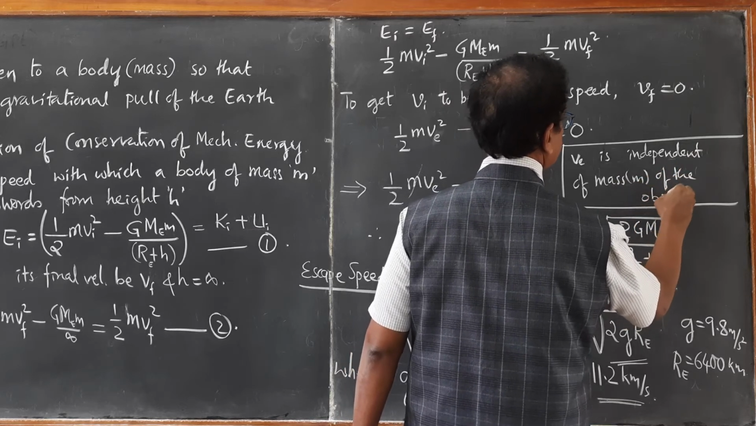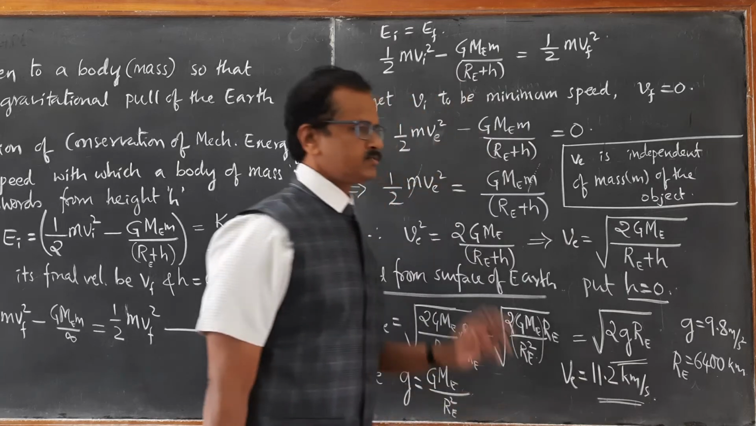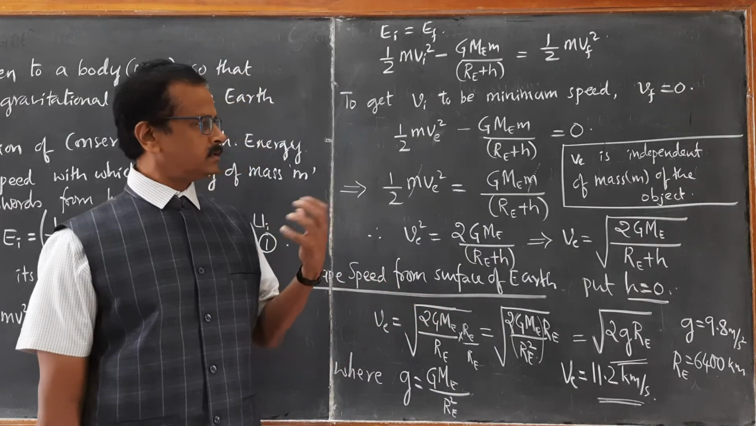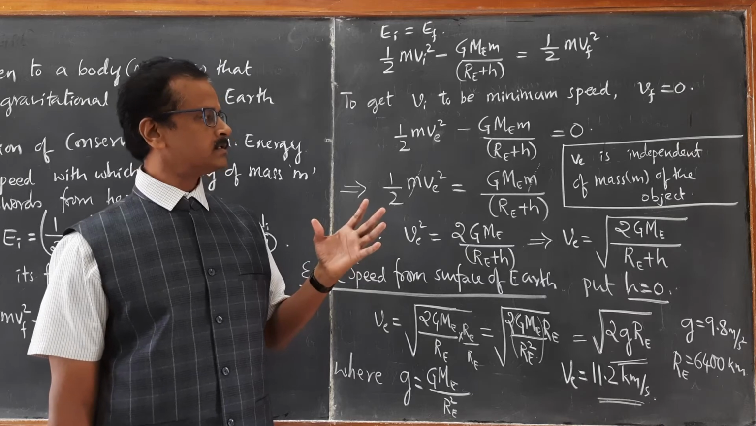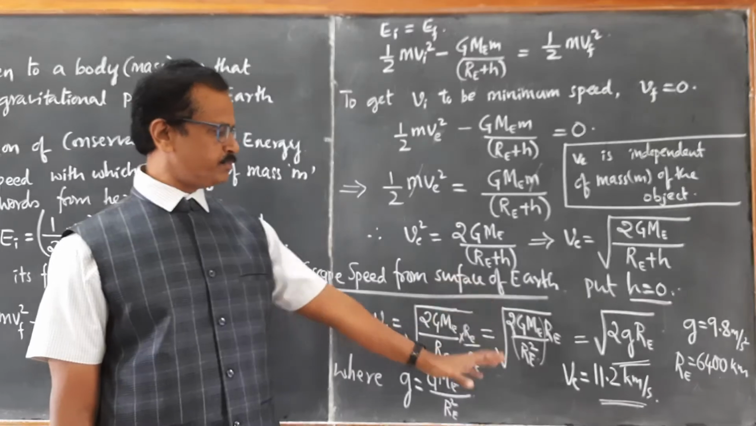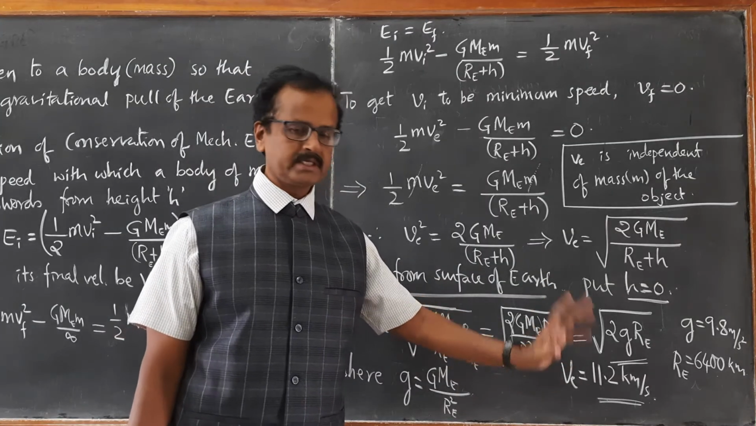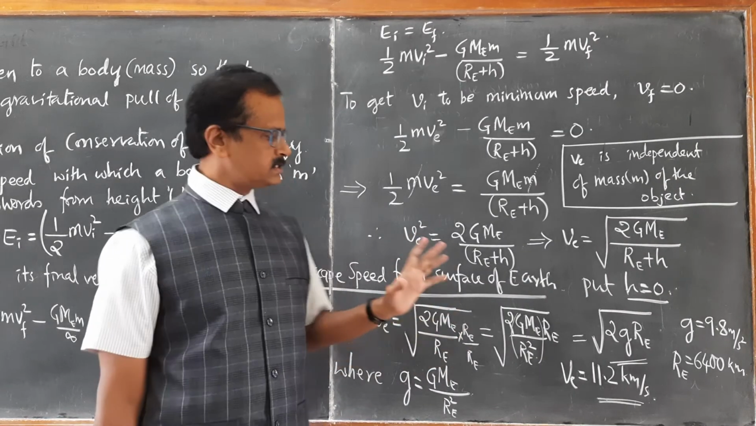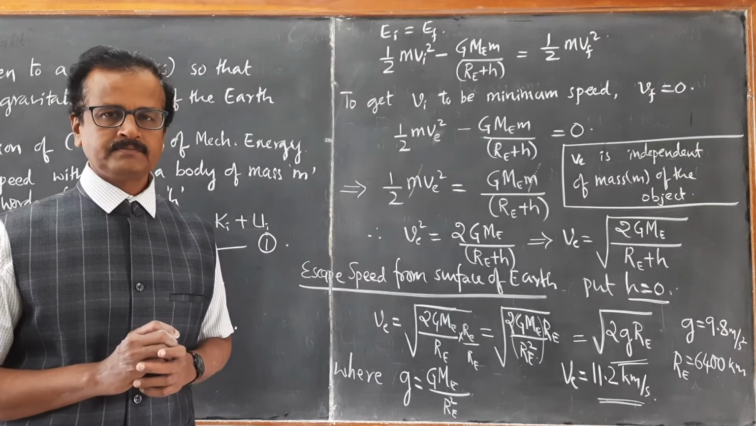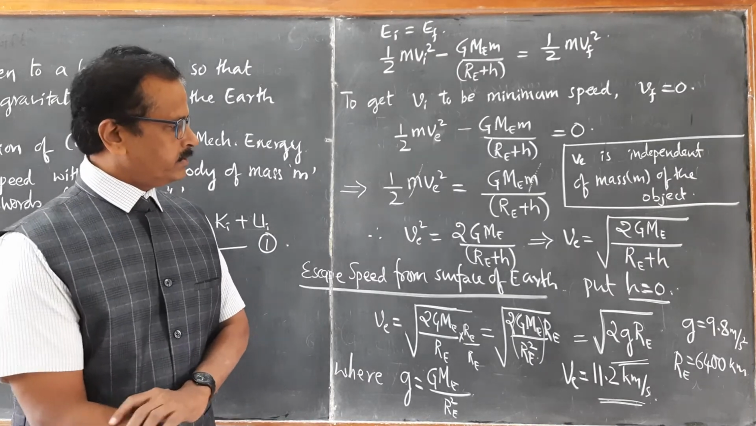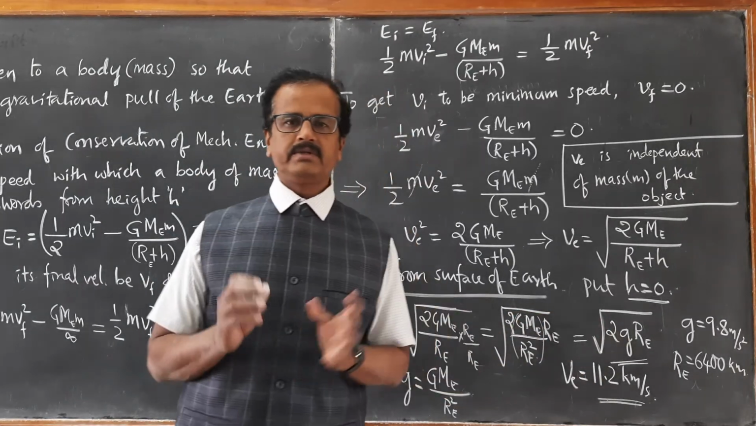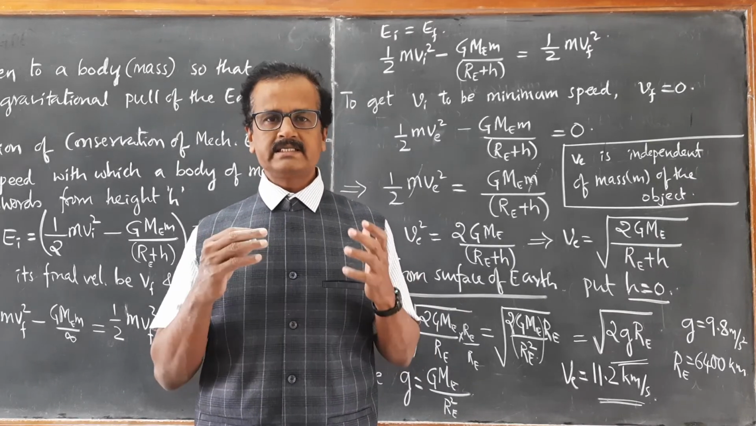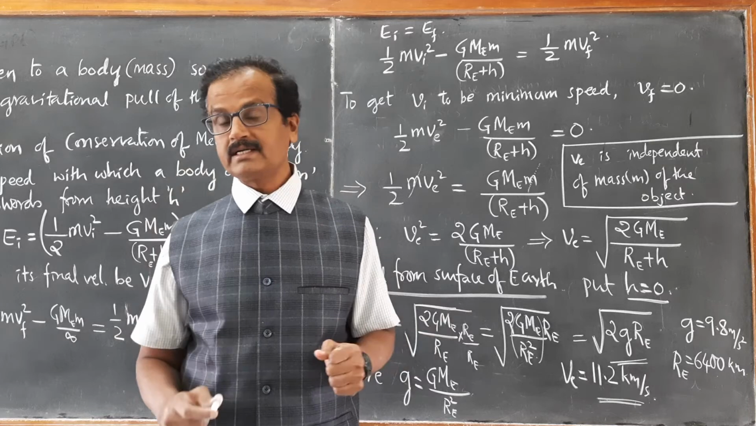Whether it is a small stone, a huge stone, or even a rocket, if it is projected up with this minimum speed of 11.2 km per second, then it will not fall back to the ground. This is how we calculate escape speed. Now, using the same relation, we can find the escape speed from any planet. What is the escape speed from the surface of the moon? Let us see.